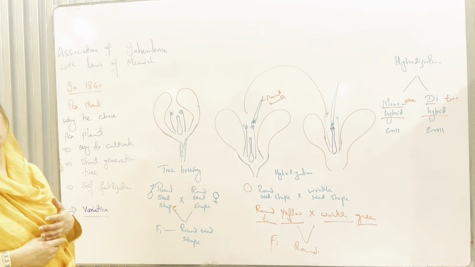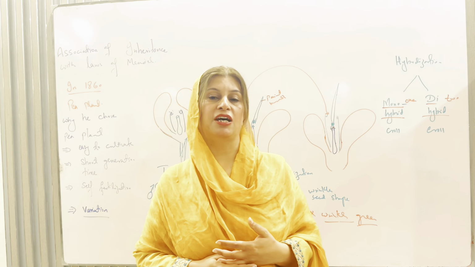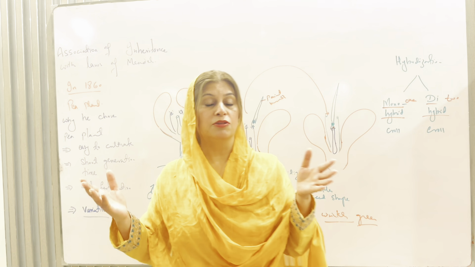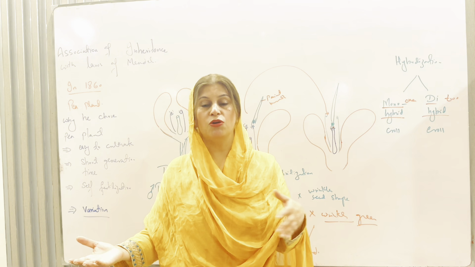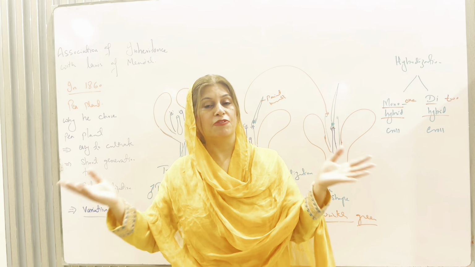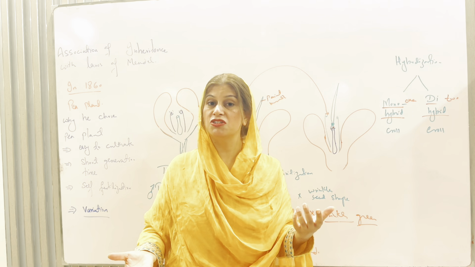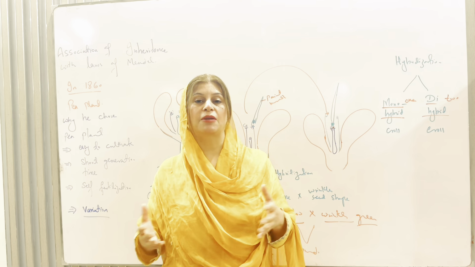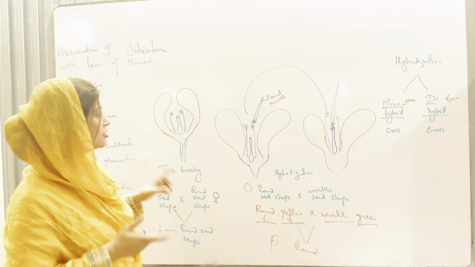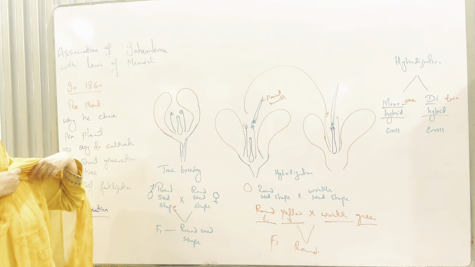No doubt, students, you know that the pea plant shows a variety of traits or characters, like different seed shapes. Sometimes it is round and sometimes it is wrinkled, and different seed colors. Sometimes it is yellow or sometimes it is green, and so many other varieties of traits are present in the pea plant. Students, here we discussed self-fertilization, which is the case in the pea plant.